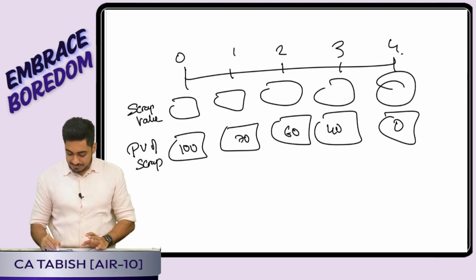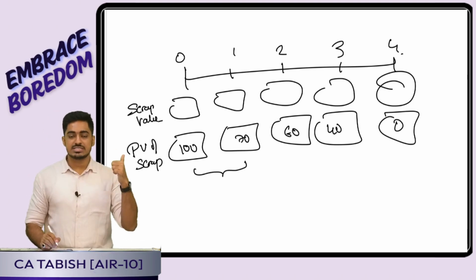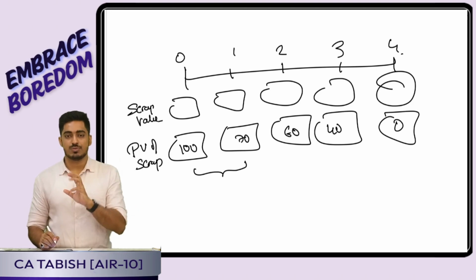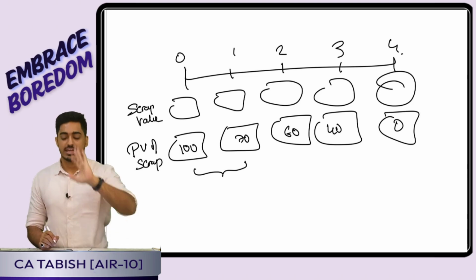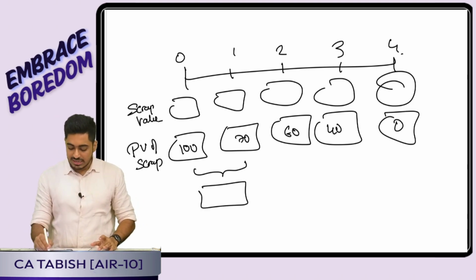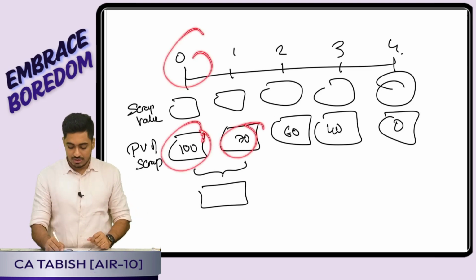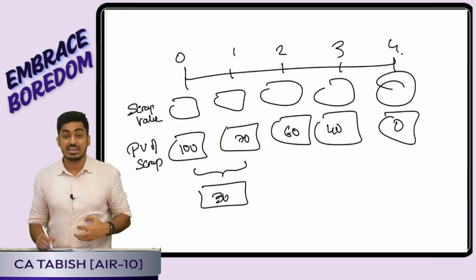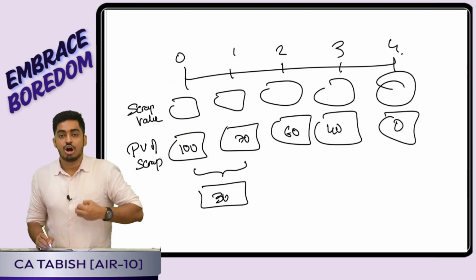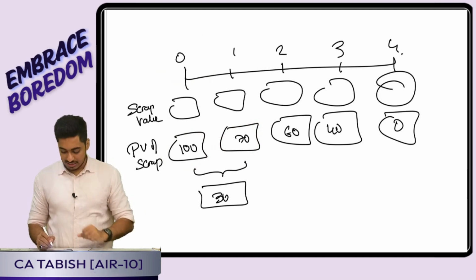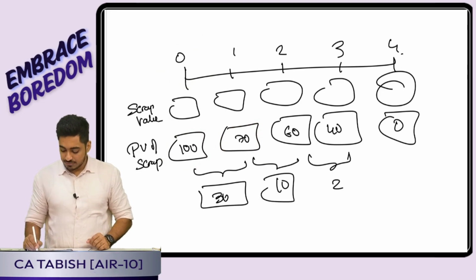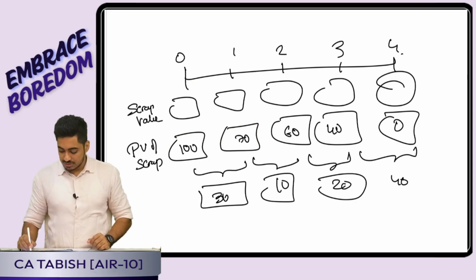Step 3: last year's present value minus current year's present value is the present value sacrificed. That is, if I would have sold at t equal to 0, I would have got 100. But because I sold at the first year, I got 70 only. That means 30 rupees is my loss, the opportunity cost, the value of the sacrifice. Suppose from 70 to 60, 10 rupees I sacrifice. 60 to 40, 20 I sacrifice. 40 to 0, 40 I sacrifice.